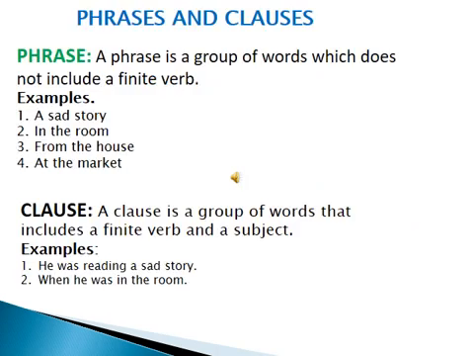Dear students, first of all I would like to let you know the definition of phrase. A phrase is a group of words which does not include a finite verb. Here are some examples: a sad story, in the room, from the house, at the market. These all are phrases, means they give you incomplete sense but not a complete one. So a phrase is a group of words but does not include a finite verb.